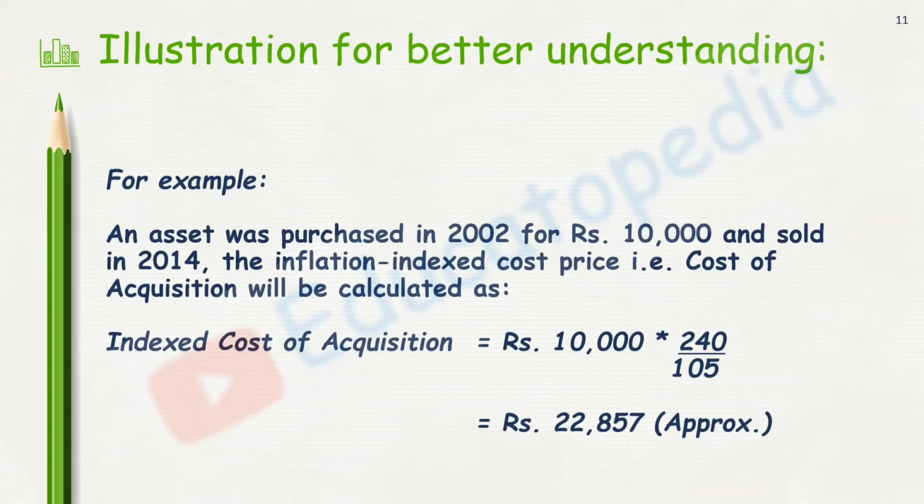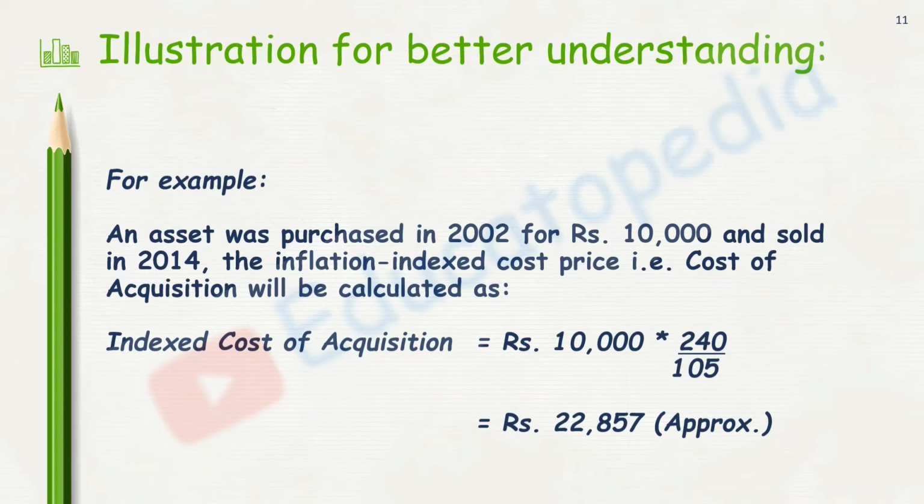cost of acquisition, that is rupees 10,000, will be multiplied by the transfer year index value and divided by the index value of the year of purchase. Whatever resultant amount we get is termed as the indexed cost of acquisition. Similarly, you can also compute the indexed cost of improvement. Then in that case, as per formula, let us revise what will come.